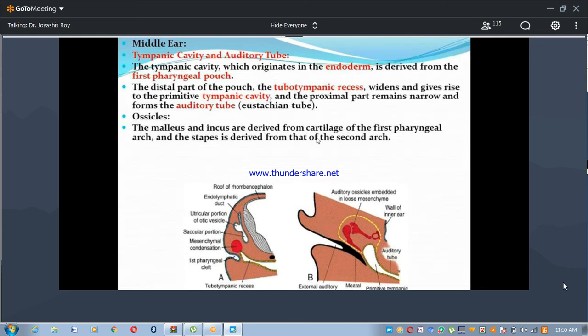Eustachian tube. Among the ossicles, the malleus and incus develop from the cartilage of the first pharyngeal arch, and the stapes is derived from that of the second pharyngeal arch.